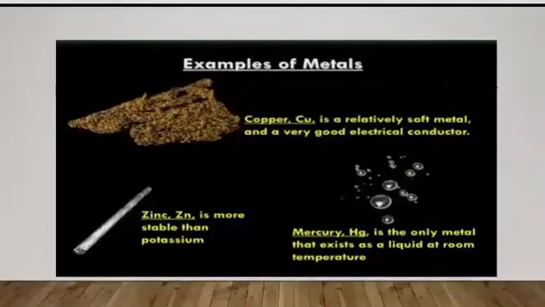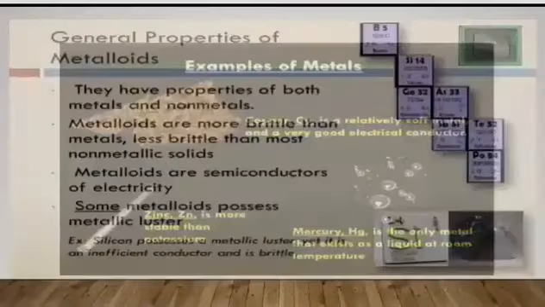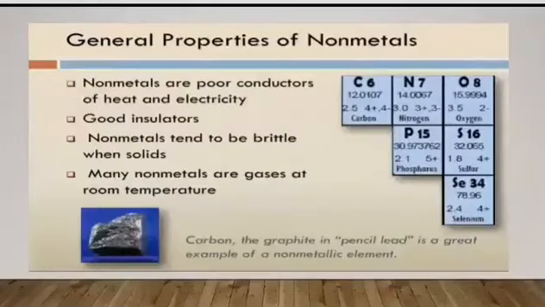Now, few general properties of metalloids. They have properties of both metals and non-metals. Metalloids are more brittle than metals, less brittle than most non-metallic solids. Metalloids are semiconductors of electricity. Some metalloids possess metallic luster. For example, silicon. Silicon possesses a metallic luster, yet it is an inefficient conductor and is brittle.